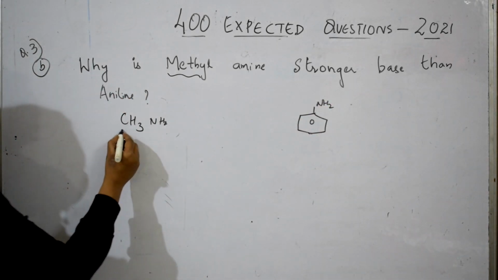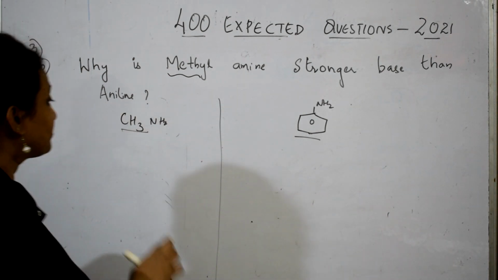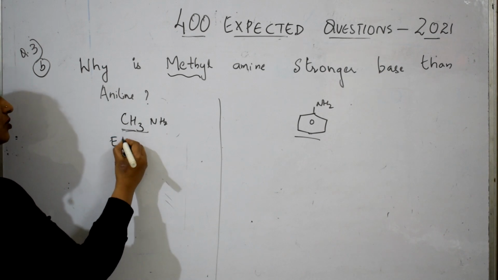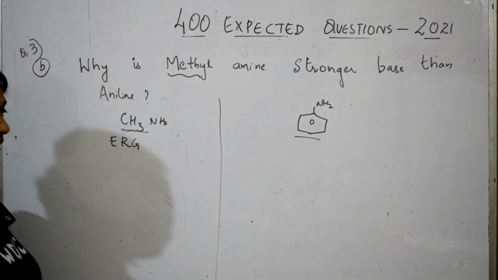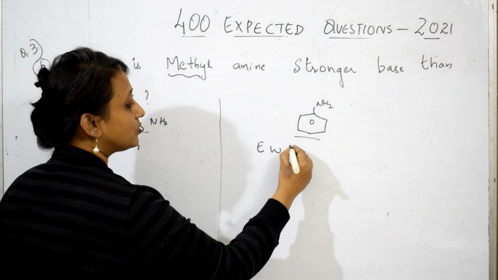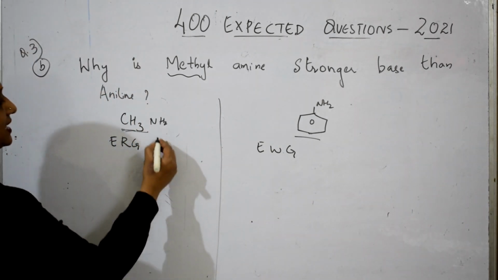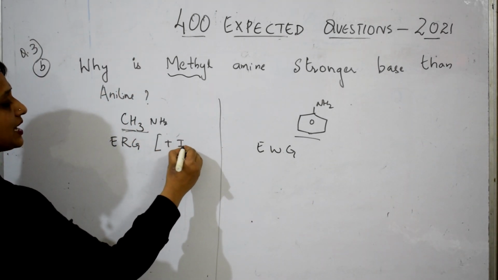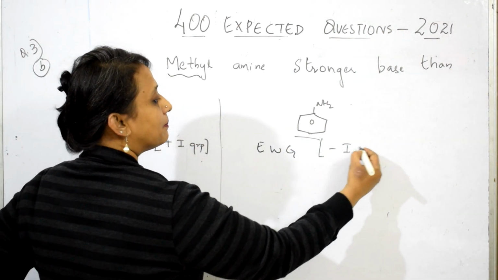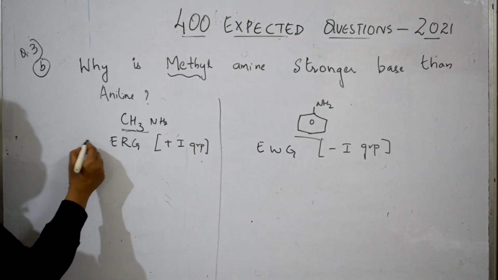Now you're going to underline like this and write down. Start writing according to the concept. CH3NH2, this is which group, students? Electron releasing group. Benzene ring, just now I said, is an electron withdrawing group. If something is electron releasing, it is a plus I group. When something is withdrawing, it is called a minus I group. Done, students? Yes. Now, point number 2.